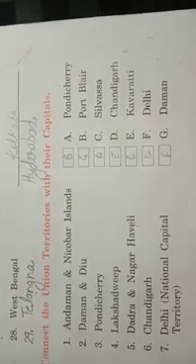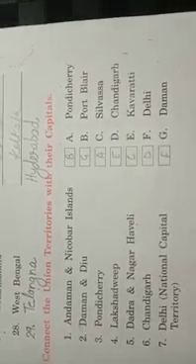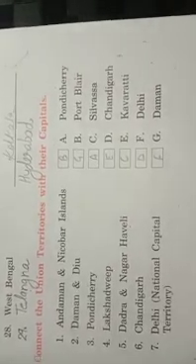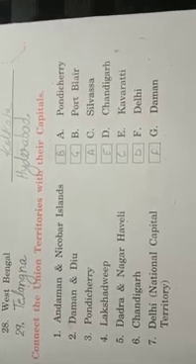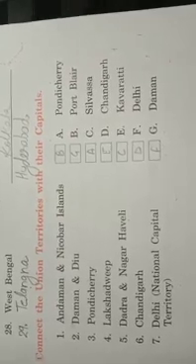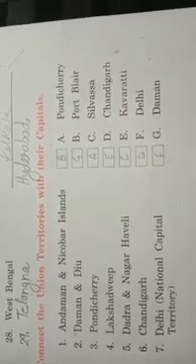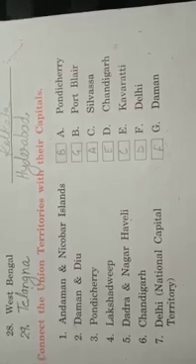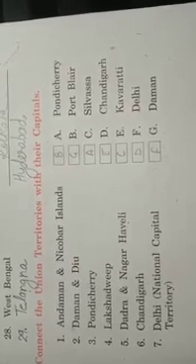A. Pondicherry, B. Port Blair, Silvassa, Chandigarh, Kavaratti, Delhi and Daman. Now you have to fill these letters in the given boxes. The first is Andaman and Nicobar Islands.